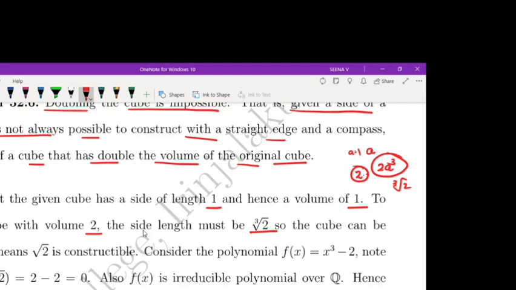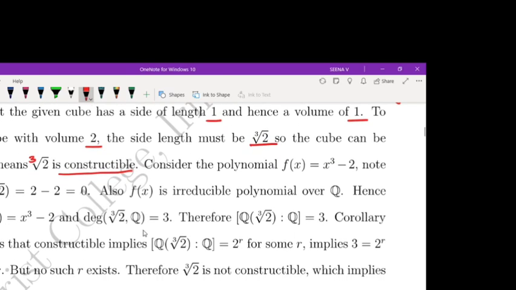So the cube can be doubled means the cube root of 3 is constructible. Sorry, the cube root of 2 is constructible. The cube can be doubled means the cube root of 2 is constructible. So we have to prove the cube root of 2 is not constructible. Consider the polynomial f(x) equals x cubed minus 2. Now what is f of the cube root of 2? Clearly this is 0. And f(x) is an irreducible polynomial. Hence, the irreducible polynomial of the cube root of 2 over Q is x cubed minus 2, and the degree is 3.